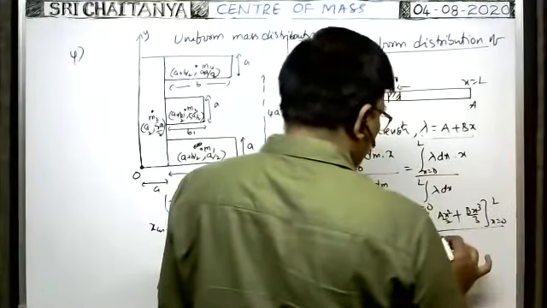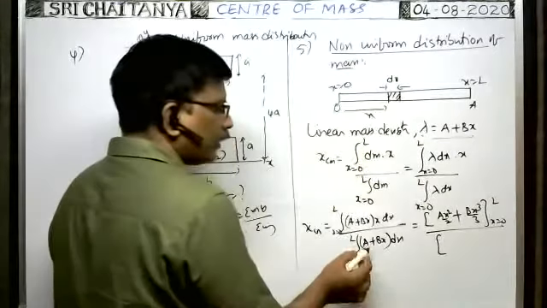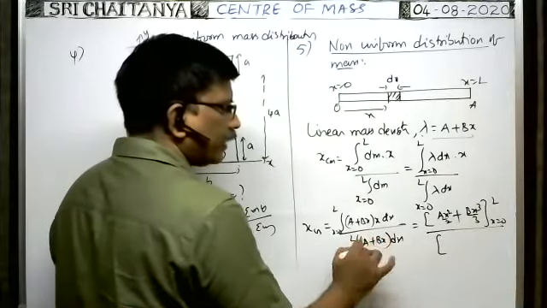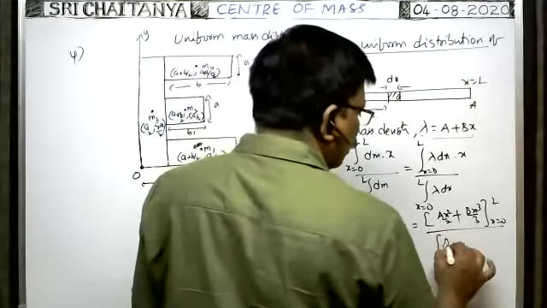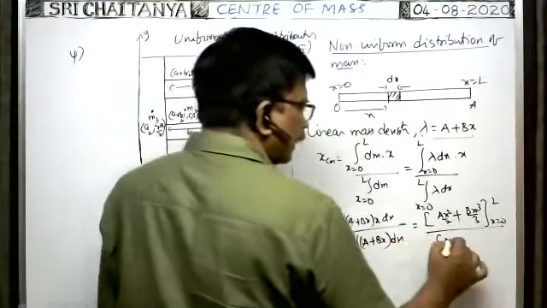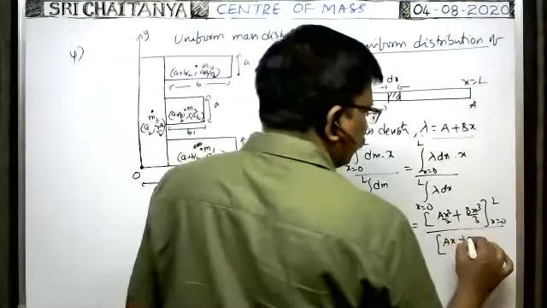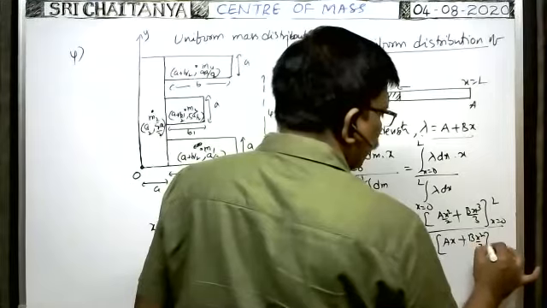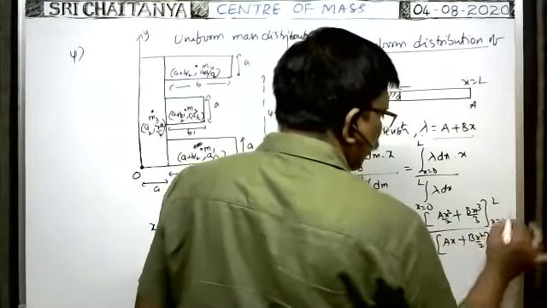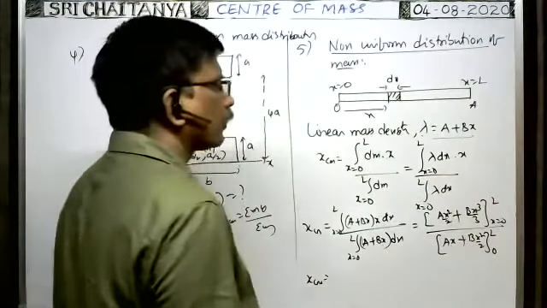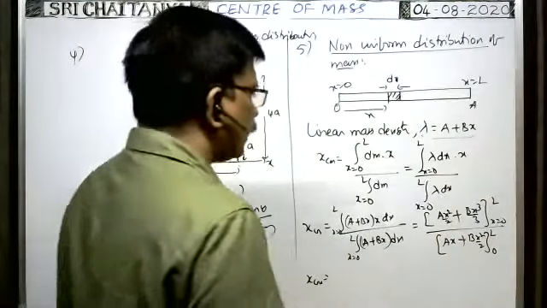Right. Here in the denominator a into dx, x is not there. A into dx. Integral a into dx అంటే a constant you keep aside. Integral dx means x, plus integral bx into dx means bx square by 2. Limits x equal 0 to L. Therefore, xcm is equal to, okay, first you substitute upper limit.